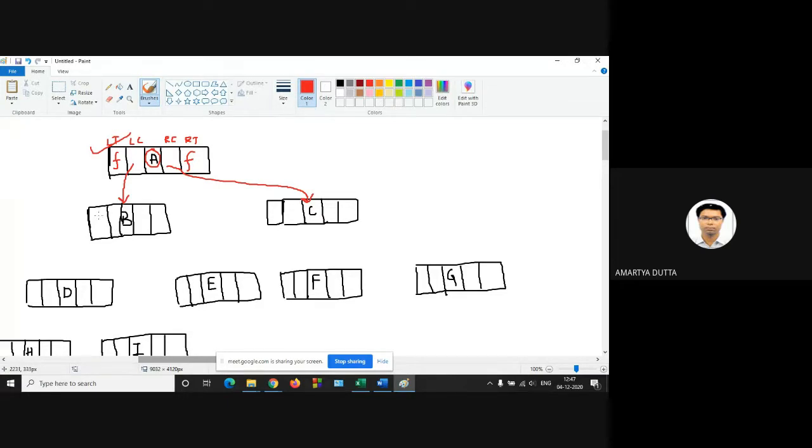Similarly, thread for node B is false. Thread for node C is false. From B to D, from right child of B to E. Similarly, from left child of C to F, right child of C to G. Is it clear?